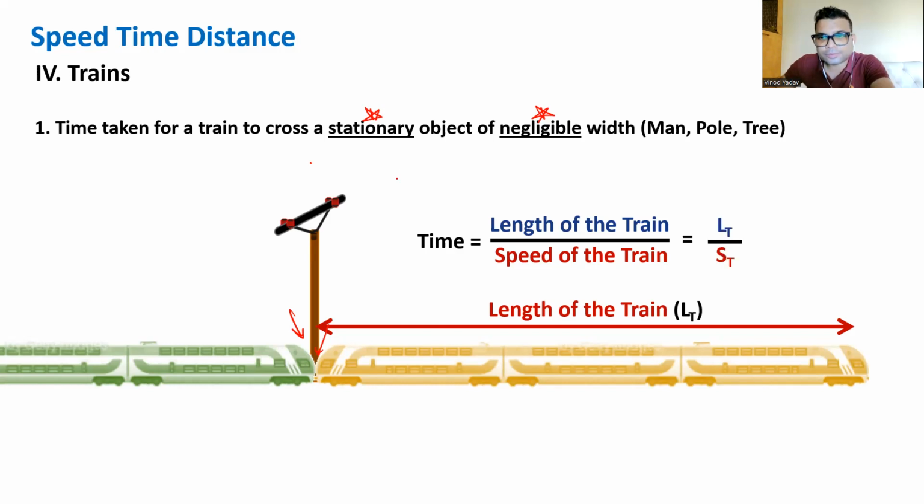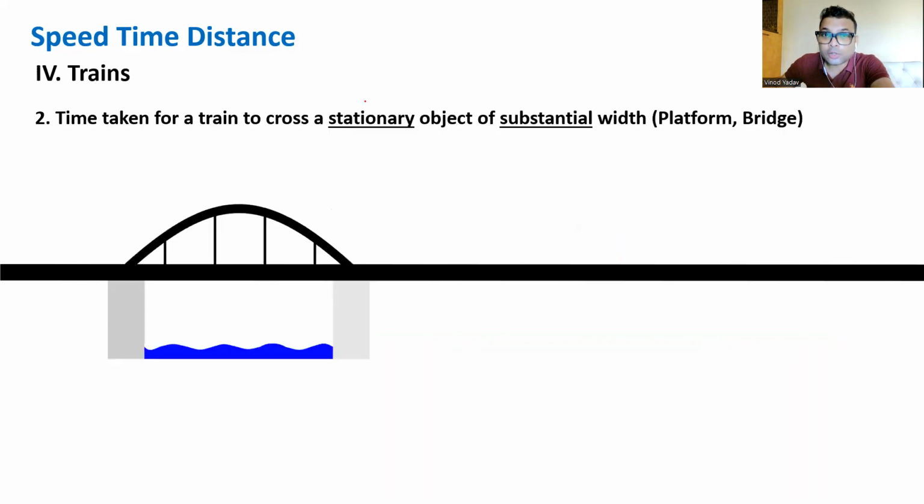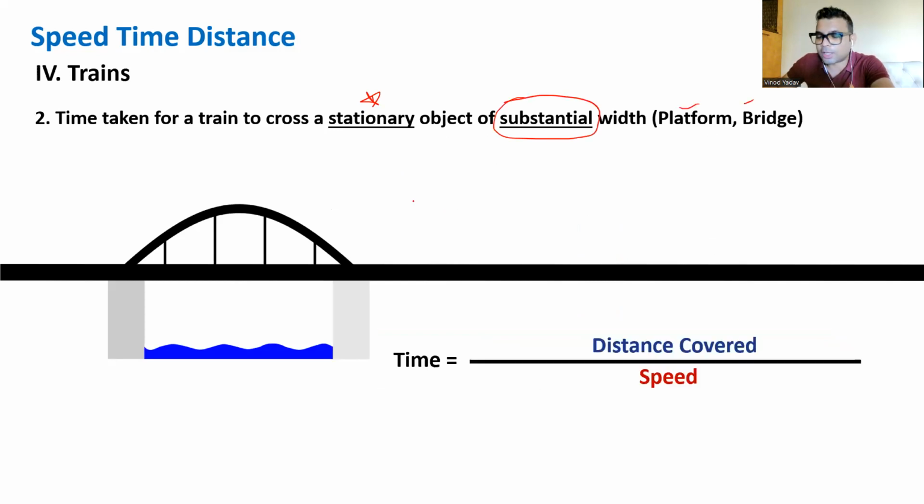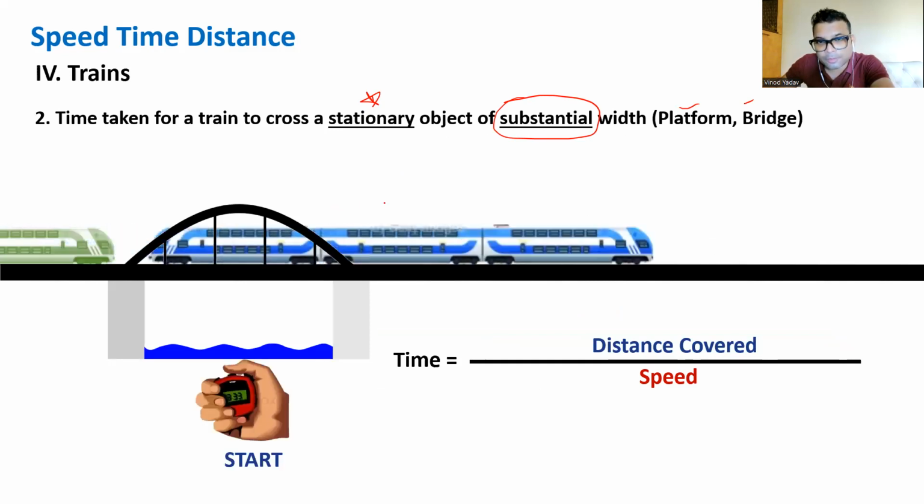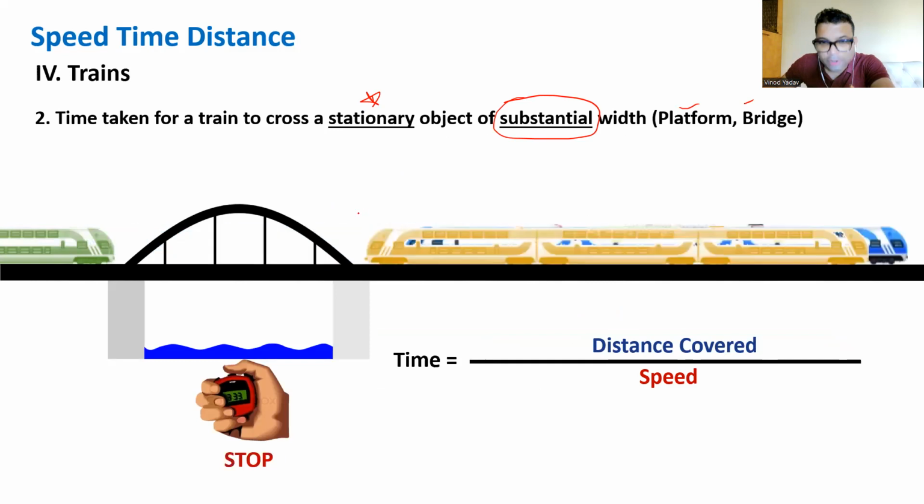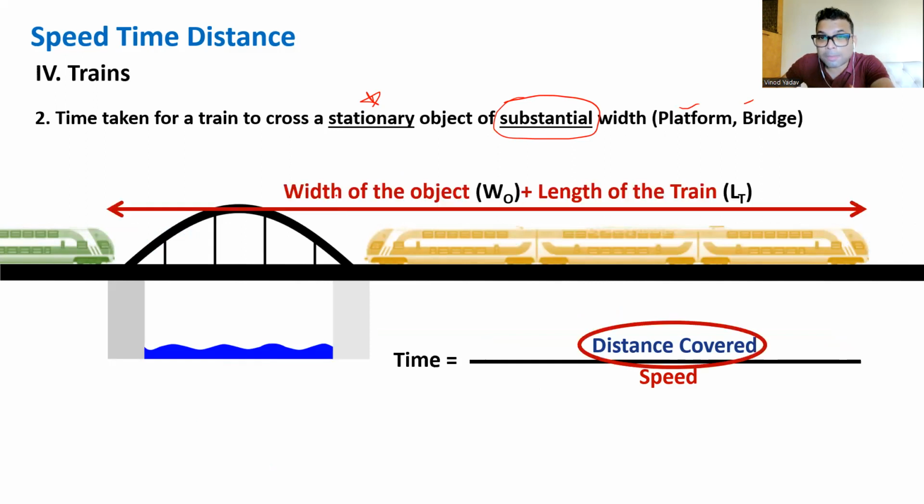Second case, LT over ST, the notations. Time taken to cross a stationary object, but of substantial width, for example, a platform or a bridge. Formula is the same only. In speed, it will be the speed of the train only, but in distance, just see what had happened. Timer starts. Timer will not stop now. Now it will stop, right? Did you see? In this case, the distance to be traveled by the train is what? The width of the other object plus its own length. Yes?